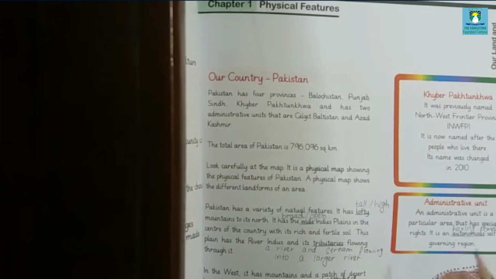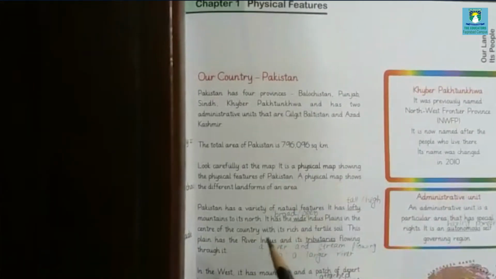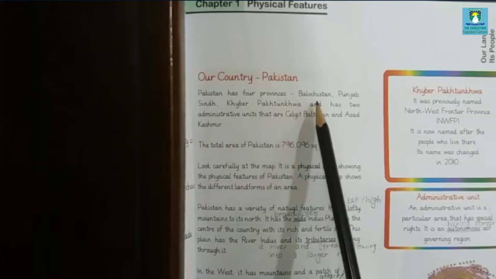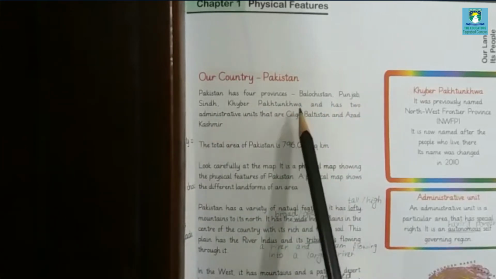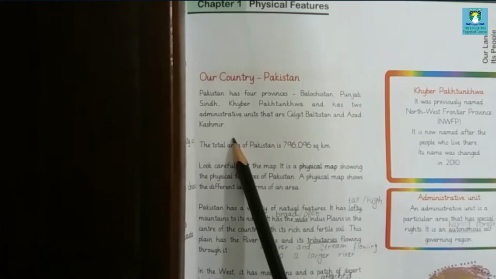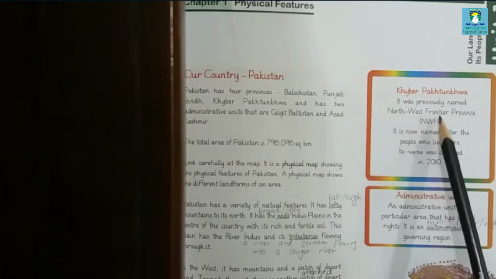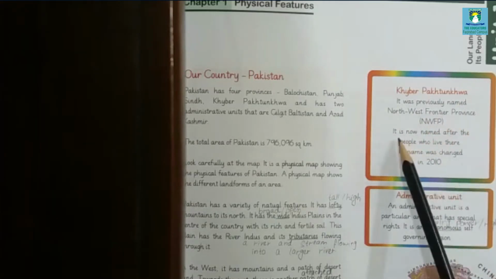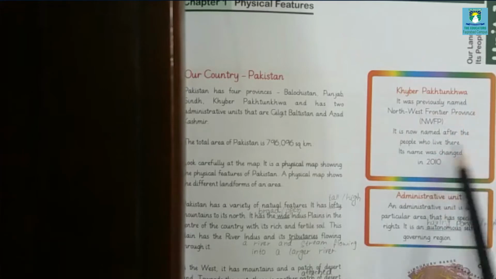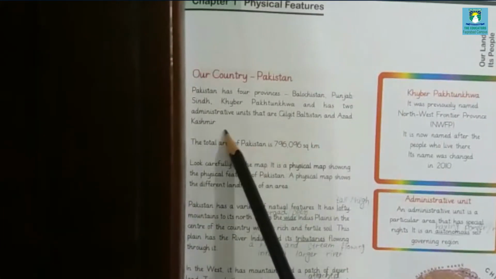Okay, today we will start Unit 1, Our Land and Its People, Chapter 1, Physical Features. Our country, Pakistan, has 4 provinces: Balochistan, Punjab, Sindh, and Khyber Pakhtunkhwa, and it has 2 administrative units, Gilgit-Baltistan and Azad Kashmir. Now look at Khyber Pakhtunkhwa. It was previously named Northwest Frontier Province, NWFP. It is now named Khyber Pakhtunkhwa after the people who live there. Its name was changed in 2010.